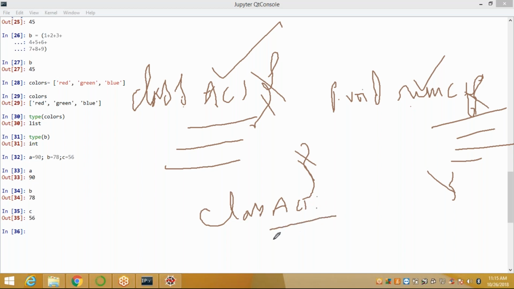You write your statements, all at the same space gap. That means all of these statements are under our class A. Statement 1, statement 2, statement 3 are under class A. Statement 4 is not under class A. Statement 5 is not under class A.